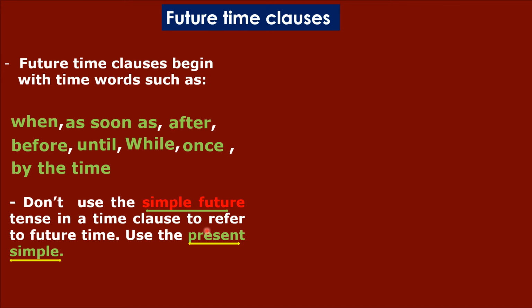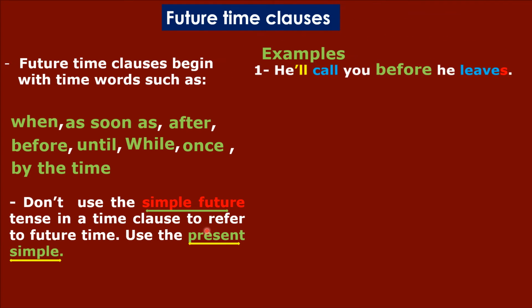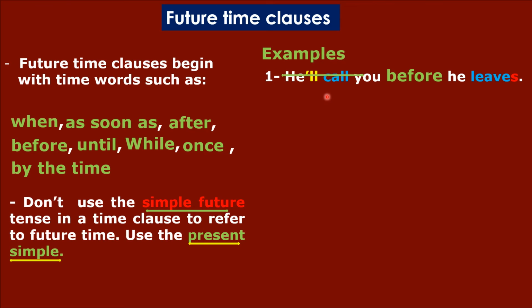And we're going to see how we're going to do this, okay? For example, look at this sentence. He'll call you, this is the main clause, before he leaves, and this is the time clause. هو هيتصل بيك قبل أن يرحل. Of course, he's going to leave in the future. طبعا هو هيرحل في المستقبل. But don't use the future. لكن ما تستخدمش المستقبل البسيط. Use the present simple. Here, he leaves. This is present simple. We even have s with he. Okay?